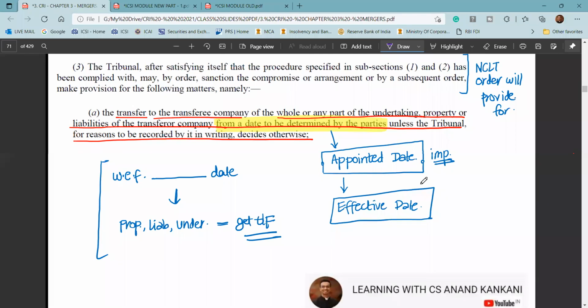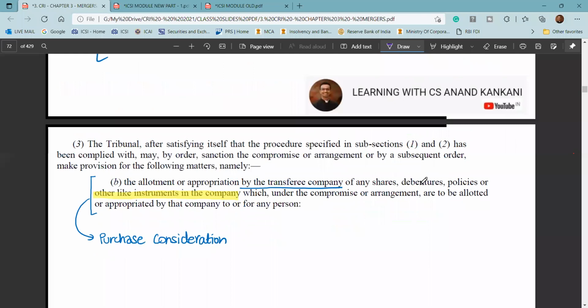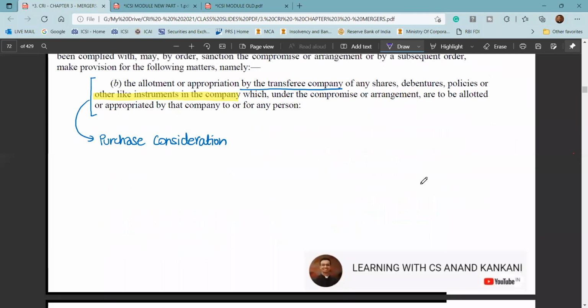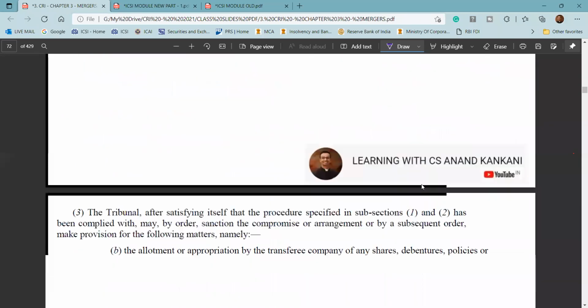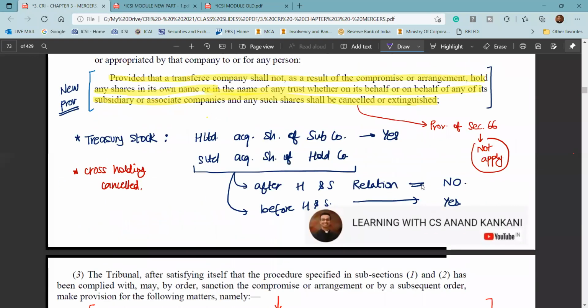Now why is it important? Because you do the valuations, and the properties, assets and liabilities get transferred on the appointed date itself. Then the purchase consideration. With respect to the purchase consideration, if there is any contra purchase consideration, that is the treasury stock or cross holding, these cross holdings of treasury stock would be cancelled at the time of payment of the purchase consideration. Again, this particular point is important.